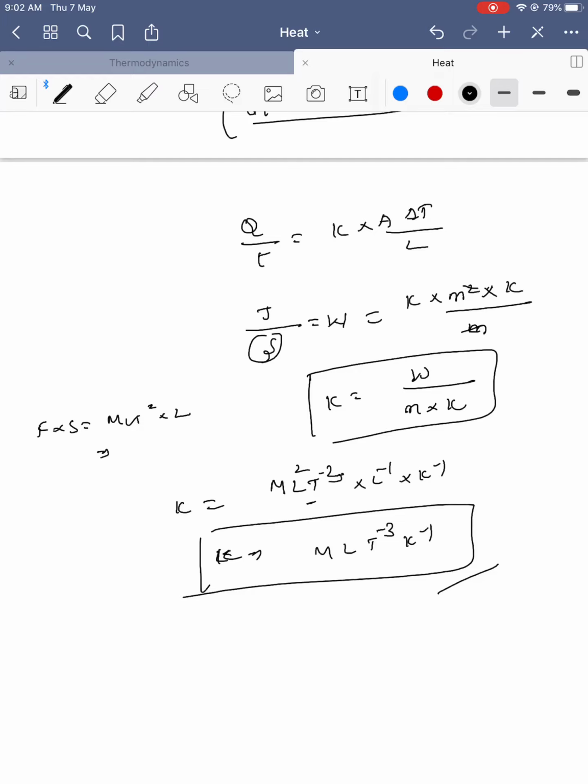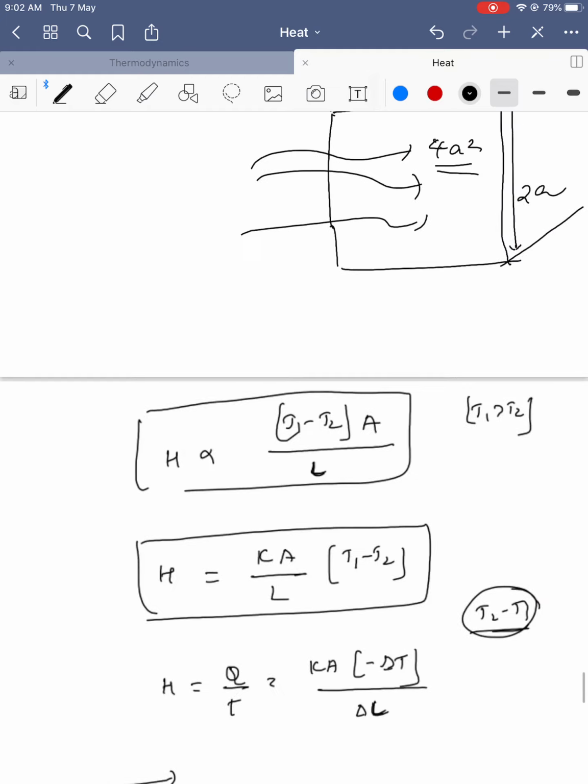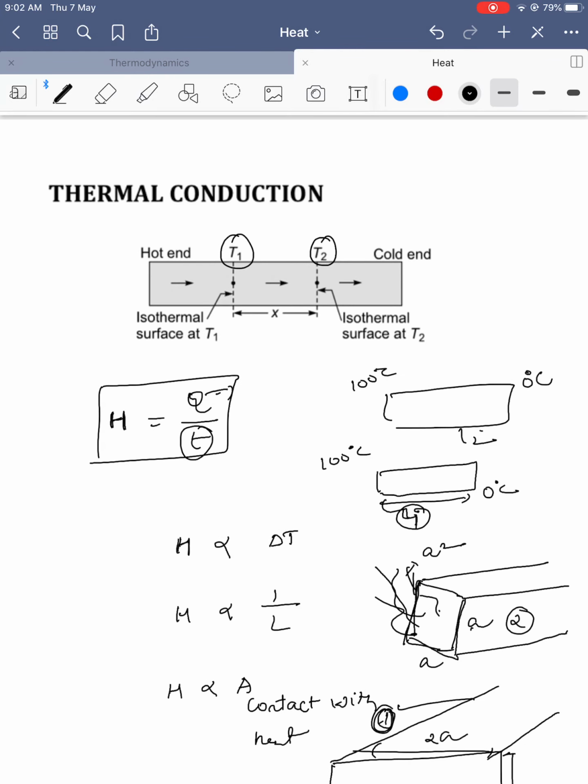This is just a basic introduction about heat transfer. In the next videos we will discuss thermal conduction elaborately. Thank you.